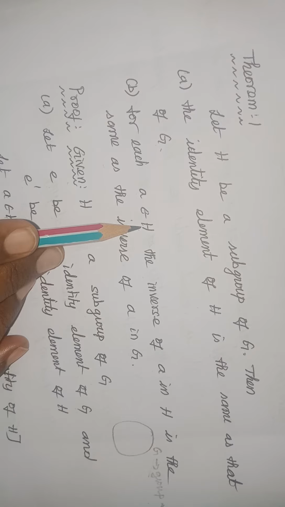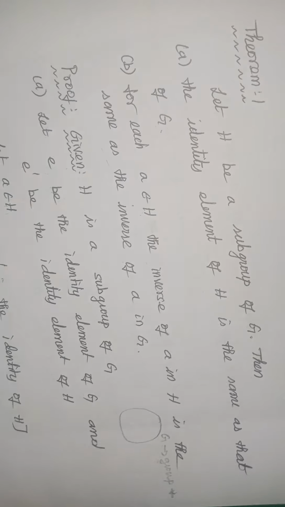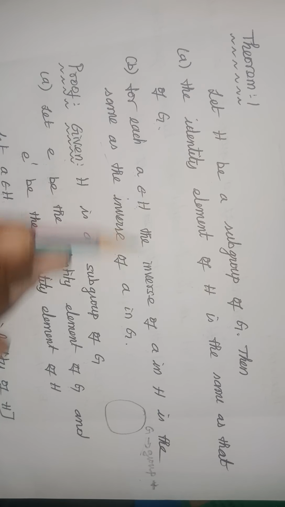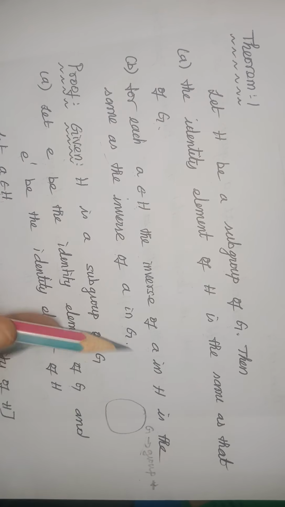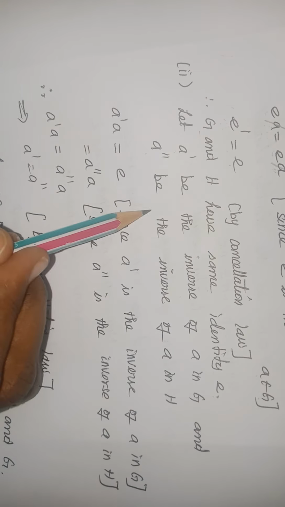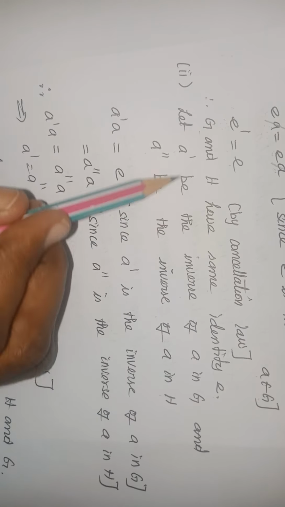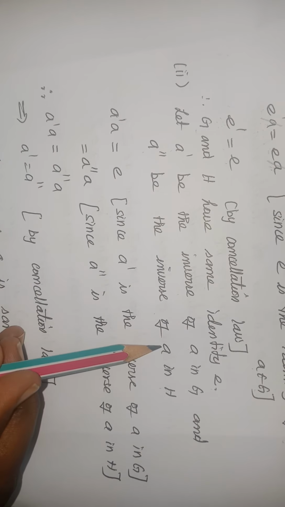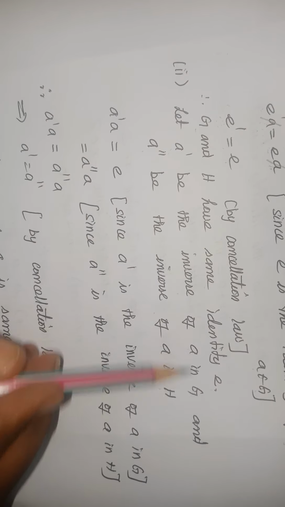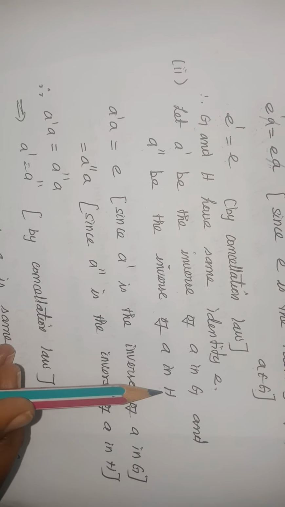Coming to the second criteria. What is the second criteria? Whenever I choose the element A in H, the inverse of A in H is the same as the inverse of A in G. So I have to prove that A has the same inverse in H as well as in G. If I want to prove the same inverse, what do I have to take? Suppose A dash is the inverse of A in G, and A double dash is the inverse of A in H. So there are two inverses for A: A dash is the inverse of A in G and A double dash is the inverse of A in H.